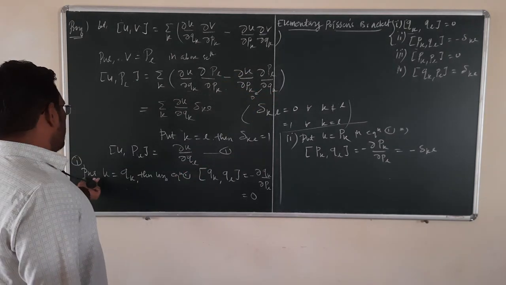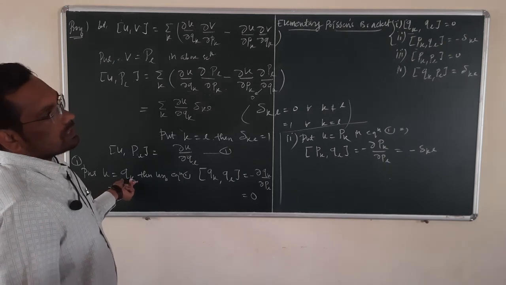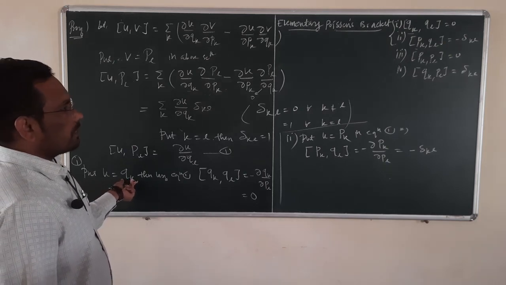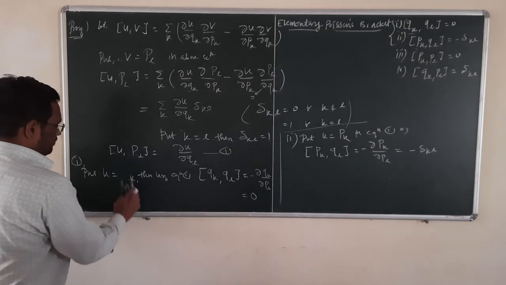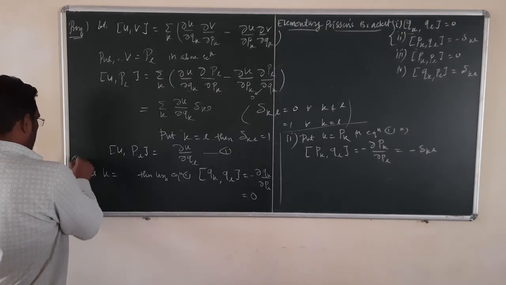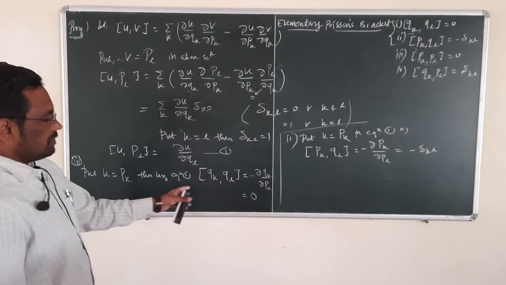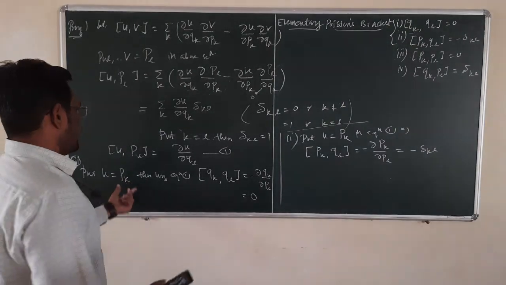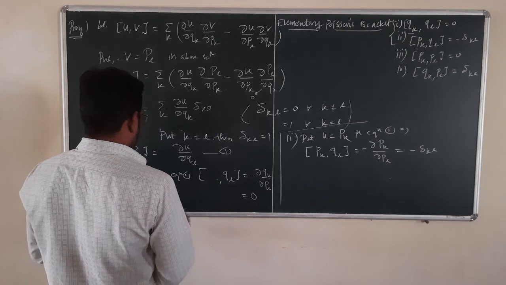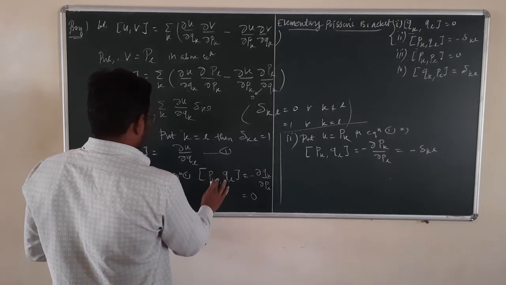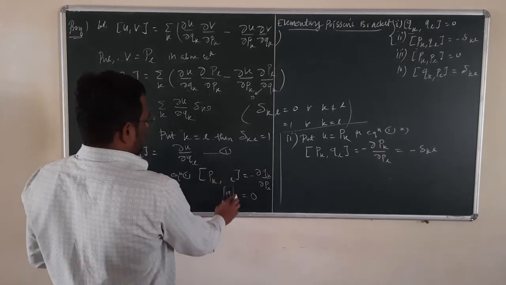Now for the third identity, if you put U is equal to Pk in equation 1, then instead of U we can write Pk and QL.